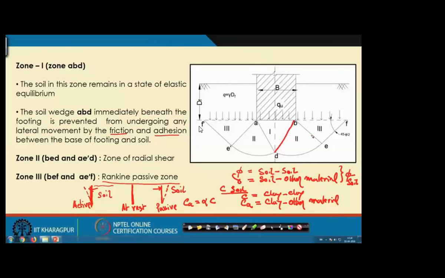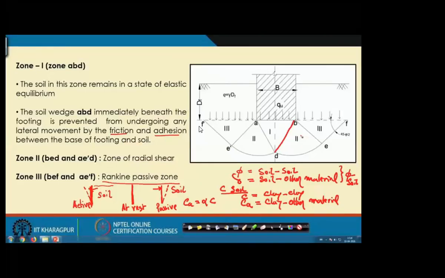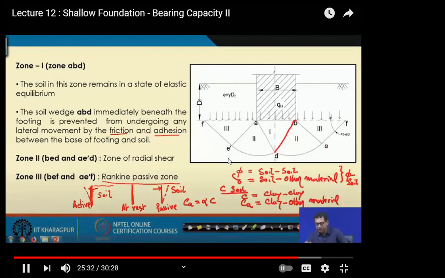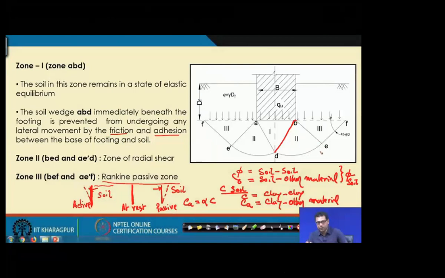Now, you can see these two zones start from the edge of the footing, and the lower part is a logarithmic spiral, and here this angle is taken as 45 degrees minus phi by 2, because this is in the Rankine passive zone.